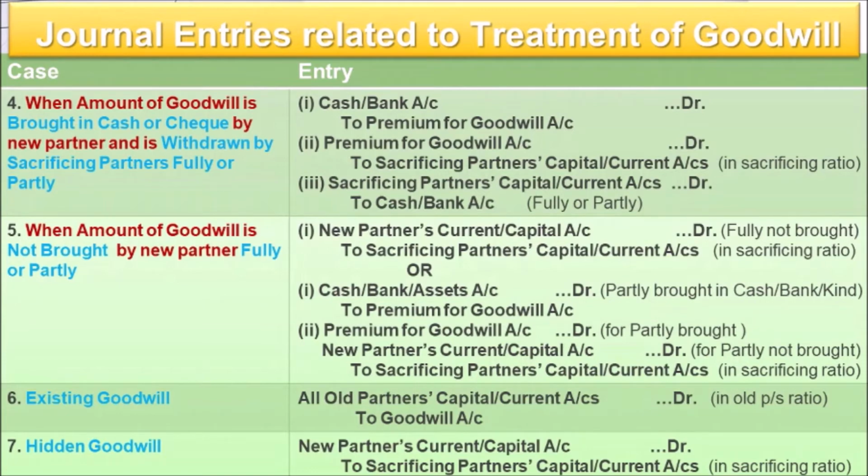Now the last case in this series, hidden goodwill. Hidden goodwill means sometimes in the question the amount of goodwill is not given. In that case the entry is passed: new partner's current or capital account debit to sacrificing partners' capital and current accounts. We'll discuss this hidden goodwill in the next video; I will prepare a separate video on that and explain it in detail. Right now, just understand that in case of hidden goodwill this entry will be passed. Understood the point?